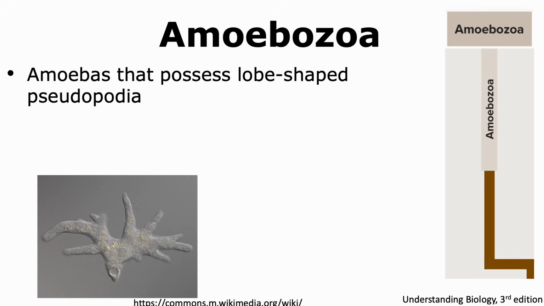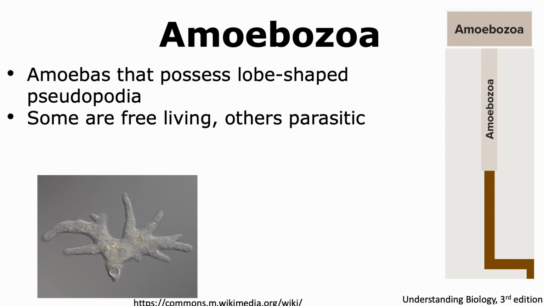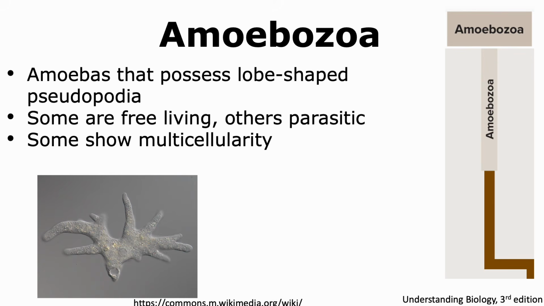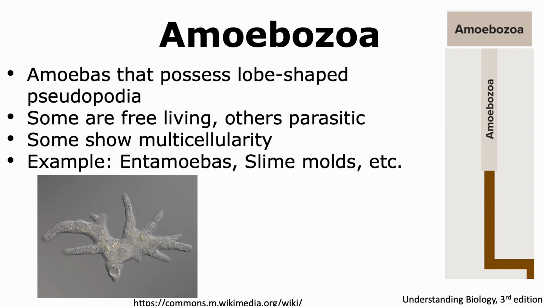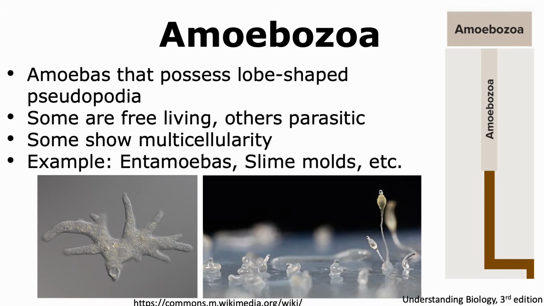The protists present in the group of Amoebozoa are amoebas that possess lobe-shaped pseudopodia. Some are free-living, while others have a parasitic life cycle. Some are unicellular, while others are multicellular. Some classical examples of members in the Amoebozoa group are entamoebas, which tend to be unicellular, and slime molds, which can form multicellular structures in addition to living as unicellular organisms.